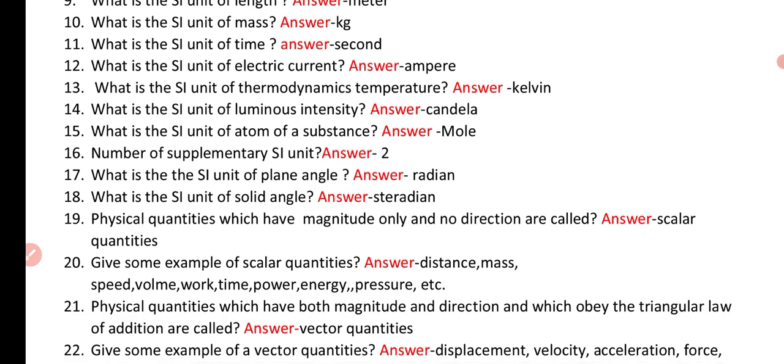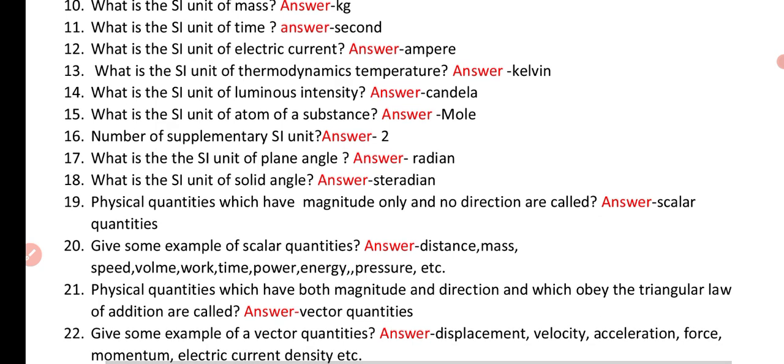Question number 21. Physical quantities which have both magnitude and direction and which obey the triangular law of addition are called vector quantities. Question number 22. Give some examples of vector quantities. Answer: displacement, velocity, acceleration, force, momentum, electric current, density.